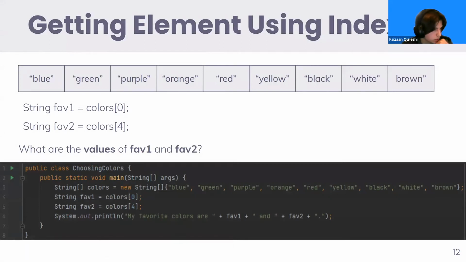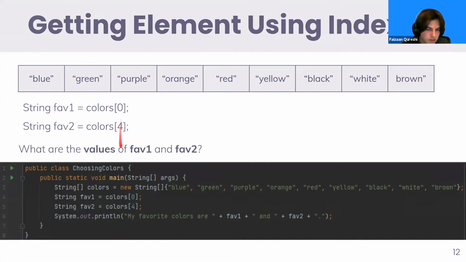Okay, so now that we have gone over the basics of indexing, let's talk about how to use our indexes to find elements within an array. So here's the syntax for finding the element of an index in Java. We refer to the array with its name, so we have the name of our array, colors. And then within the brackets, we input the index that we are looking for.